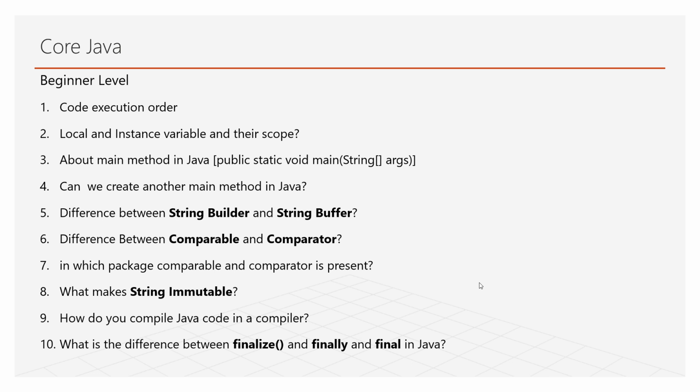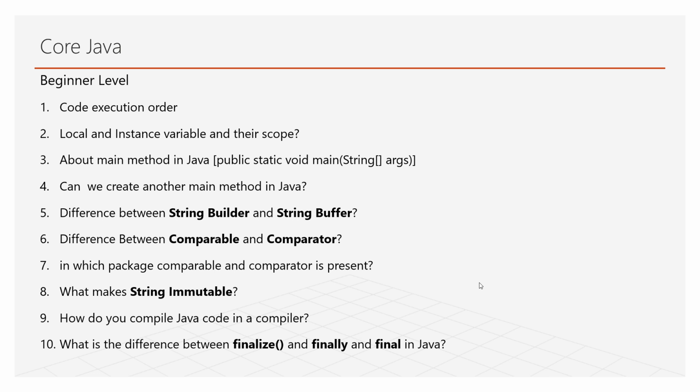Coming to static, it is a keyword. By specifying static on variables or methods, it says that it belongs to the class. Void means no return type. Main is the name of the method, and String args means it accepts string type arguments.